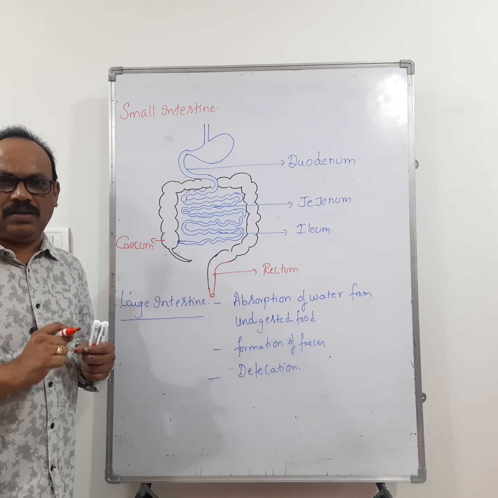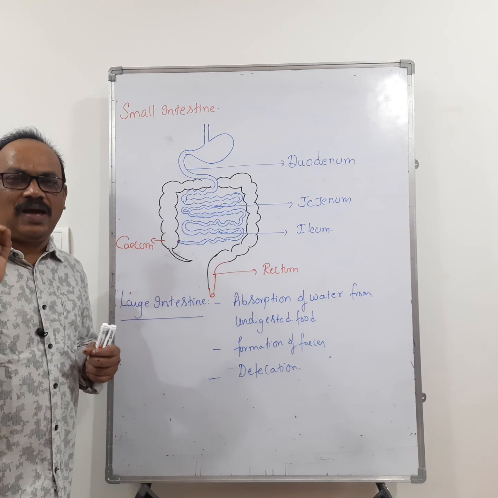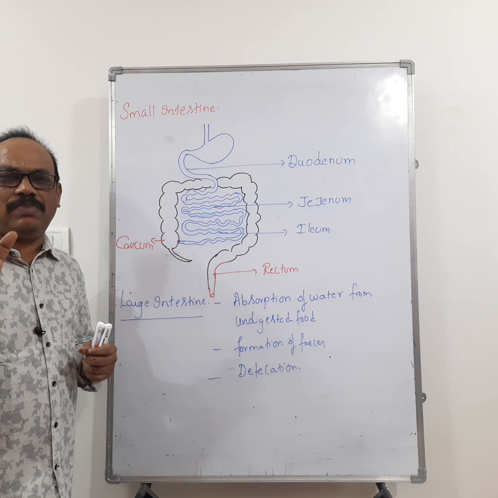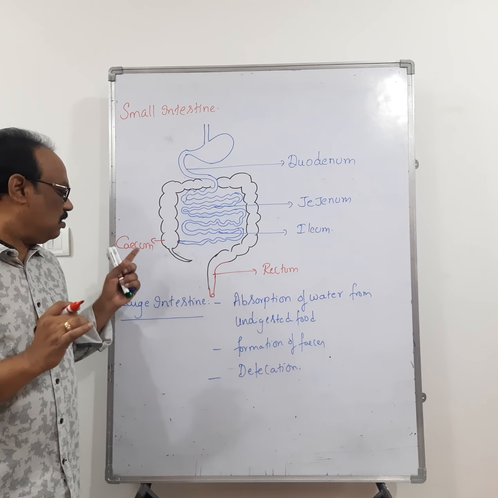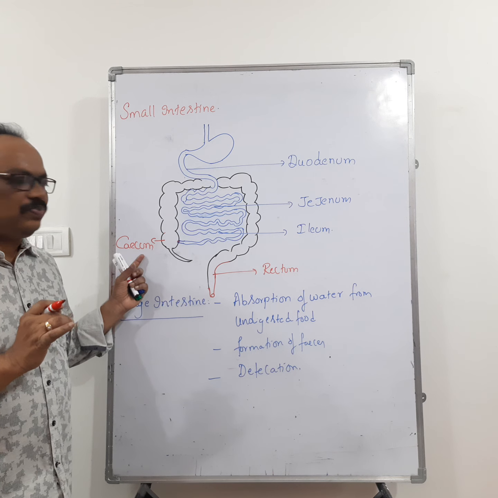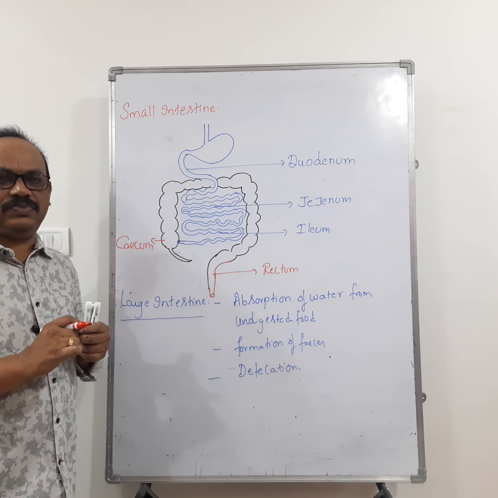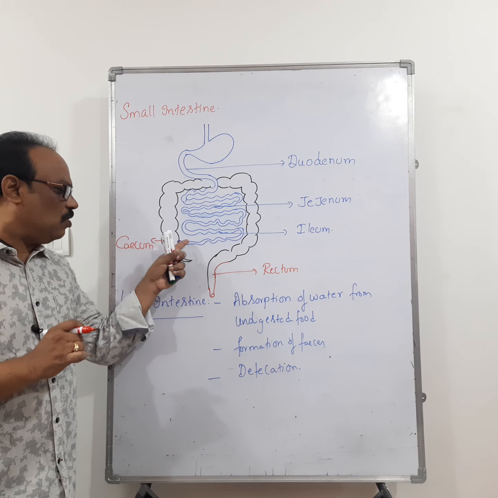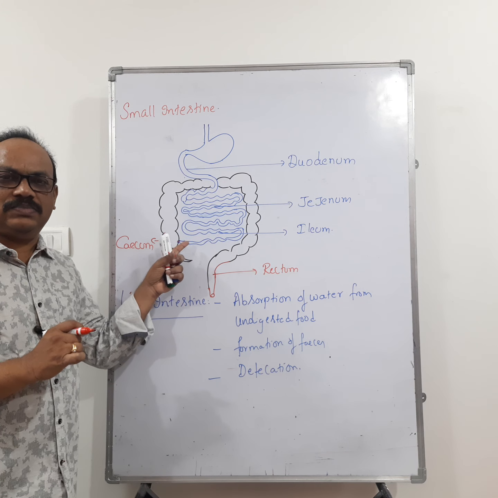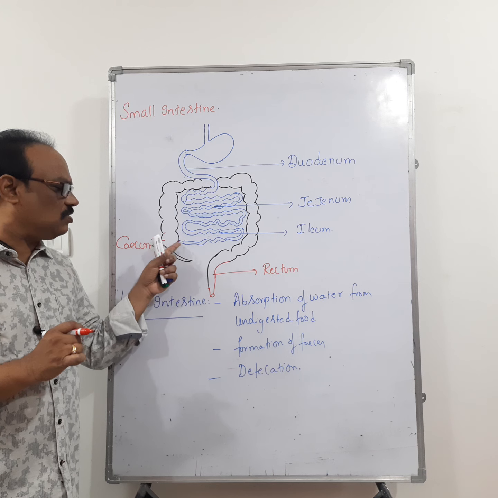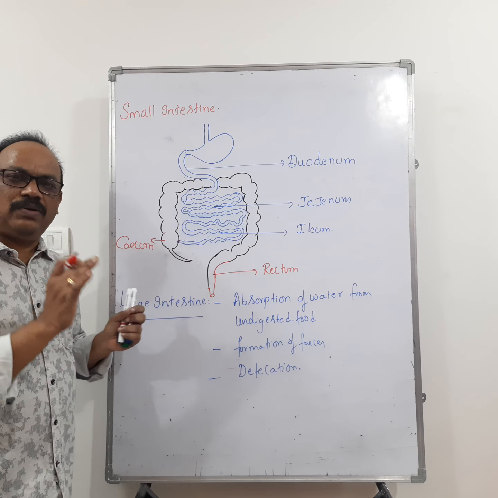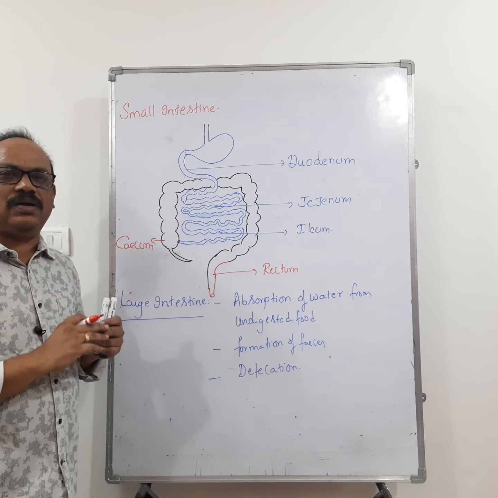Very important question: in which part of the alimentary canal are the symbiotic bacteria present? In the cecum. And the ileum opens into the cecum, which is guarded by the ileocecal valve to prevent the backward movement of fecal matter.